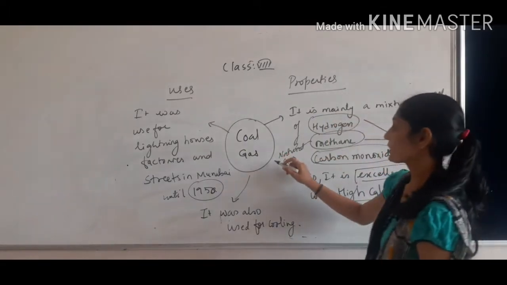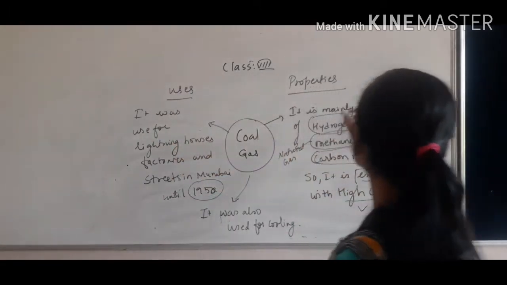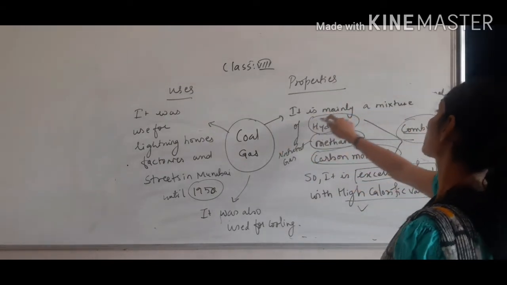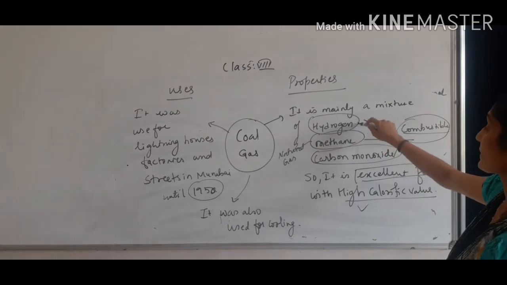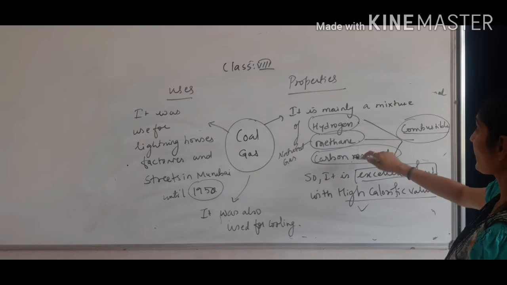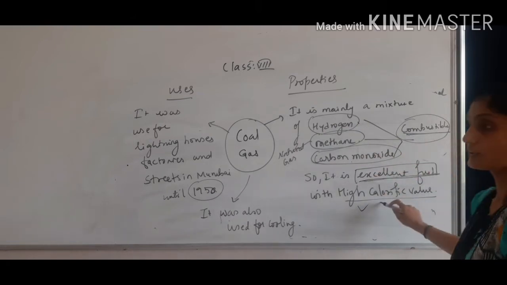Now when we talk about coal gas, it is the third product which we are getting from the destructive distillation. It is mainly a mixture of three gases: hydrogen, methane, which is natural gas, and carbon monoxide. That mixture of three gases is highly combustible, and that's why it is an excellent fuel with high calorific value.